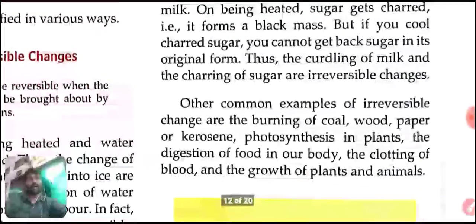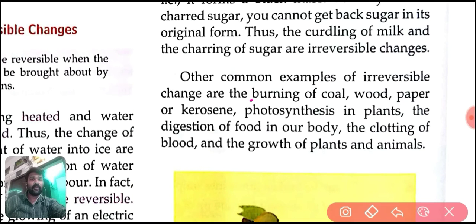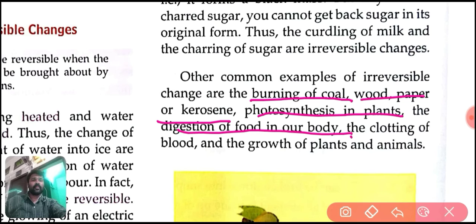Other common examples of irreversible change are burning of coal, wood, paper, kerosene, etc. Photosynthesis in plants, the digestion of food in our body, the clotting of blood, the growth of plants and animals, etc. These all are examples of irreversible changes.